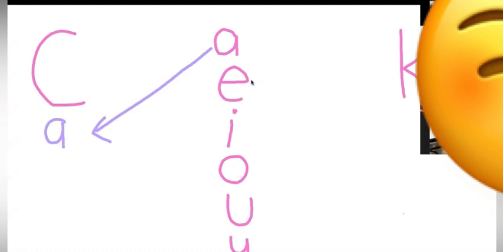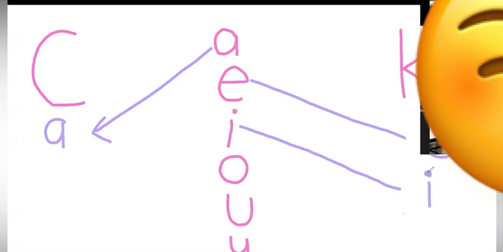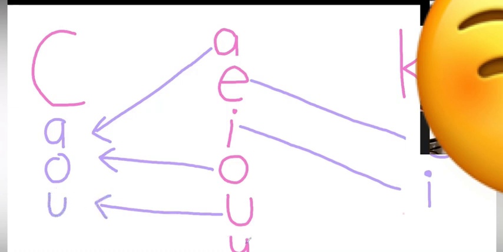Now, E says, I am going to the team of K. I says, I'm going to the team of C. No. I says, I will also go to the team of K. And O says, team of C. Okay, I will go to the team of C. And U says, I will also go to the team of C. And Y says, okay, so because there are 3 here and here there are 2, I will go to the team of K.